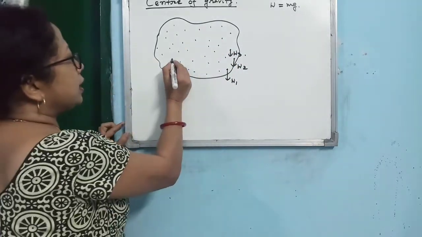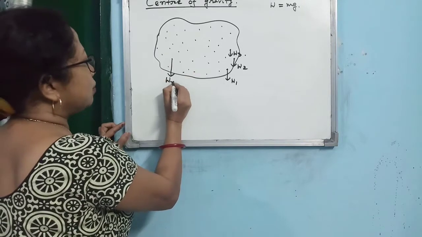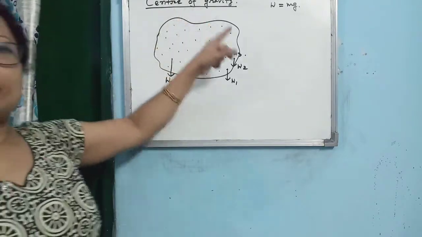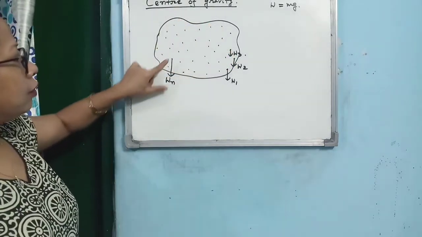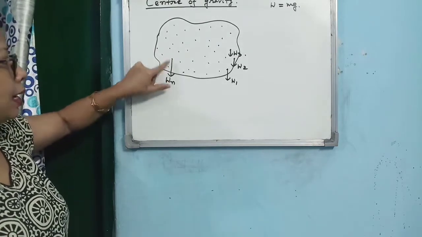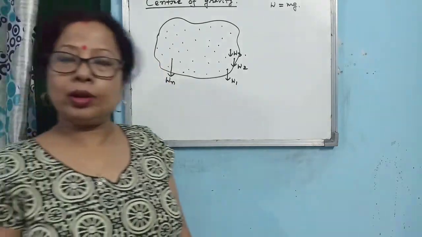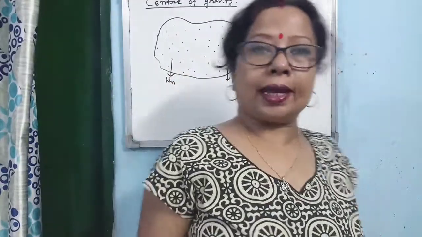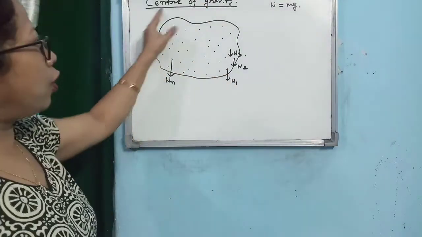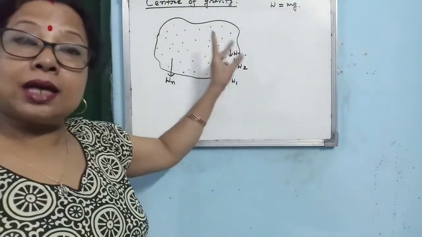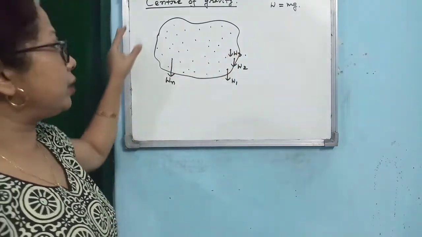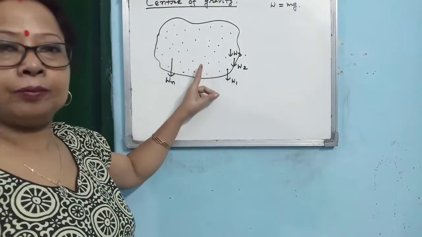So let us consider this is the last particle, nth particle. There are n number of particles, and the weight of the nth particle acts downward in this direction.